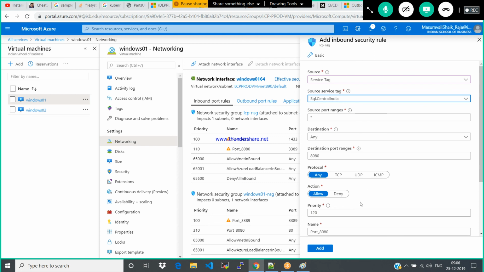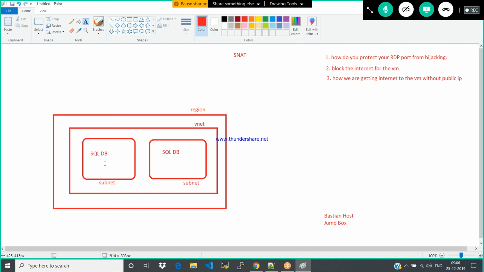So then allow or deny. That's it. It is only for particular region. No, entire region. This region, entire region will be blocked to the particular service. The rest of the services will work. If you select SQL dot particular region, it does not allow you to access the SQL services. That's it. We are doing only particular VM inside particular VM. That is a different thing. That is a different scenario.